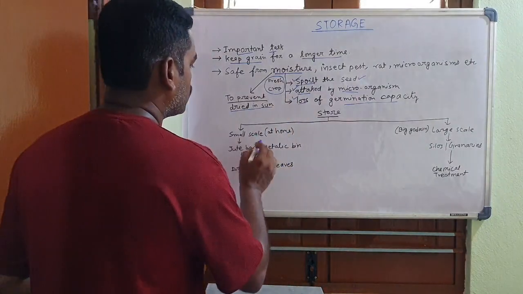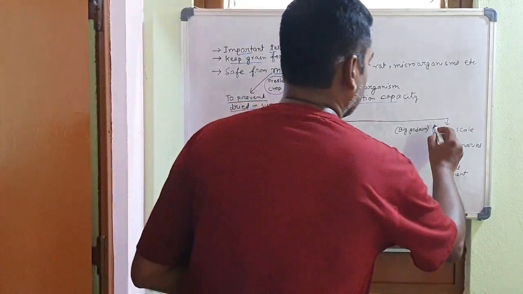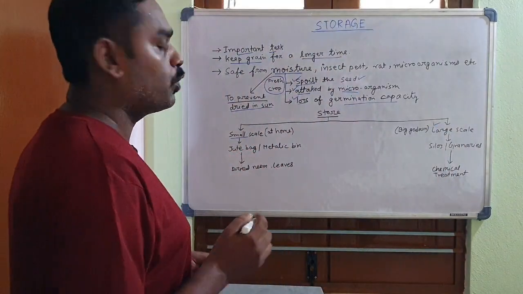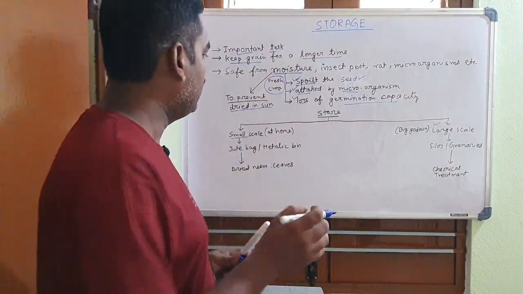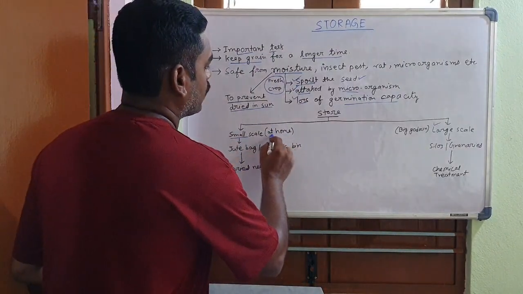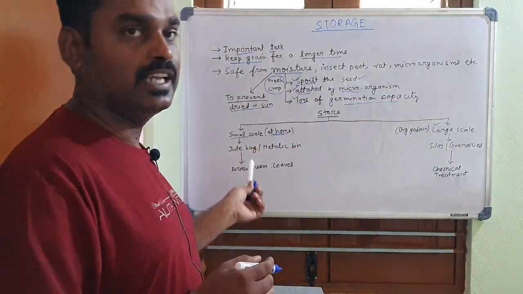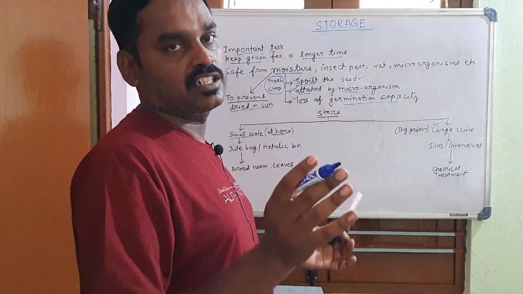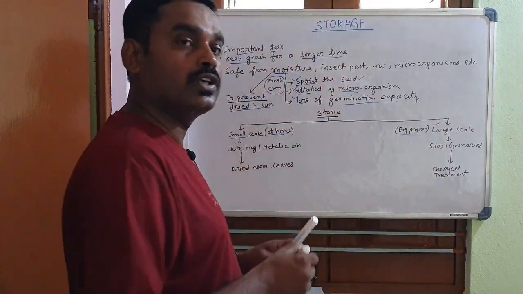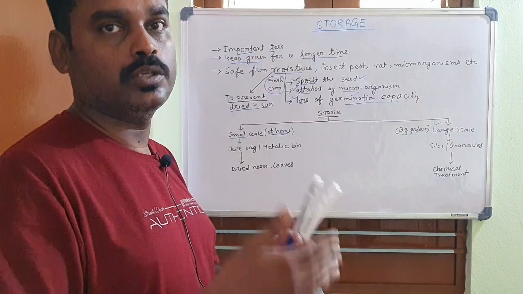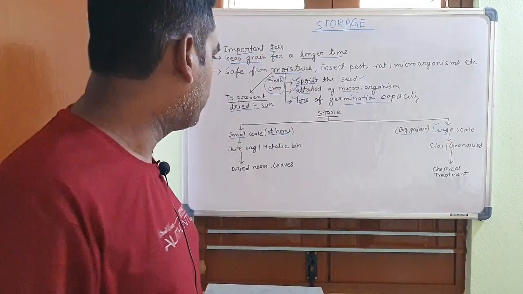First way, we can store the crop on a small scale, and we can also store the crop on a large scale. Why is it small scale? If we need to store the crop on a small scale, then we store the crop at home. The crop that we store in our home is the small scale, and a large amount of crop can be stored in a big godown, for future use, for future supply, for future production, and for feeding the people.